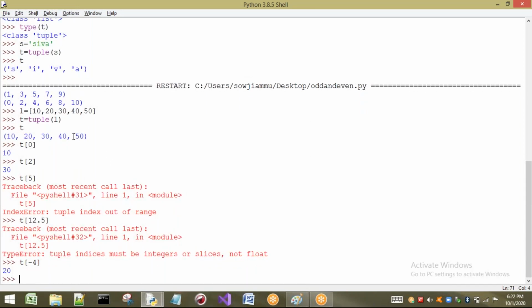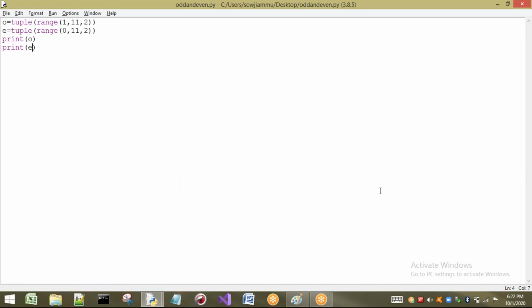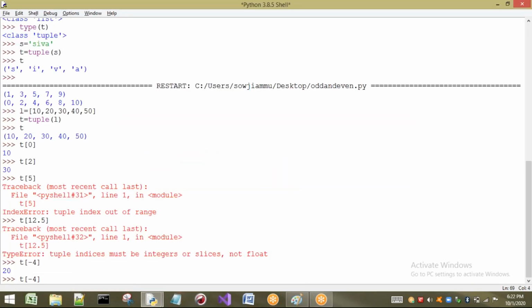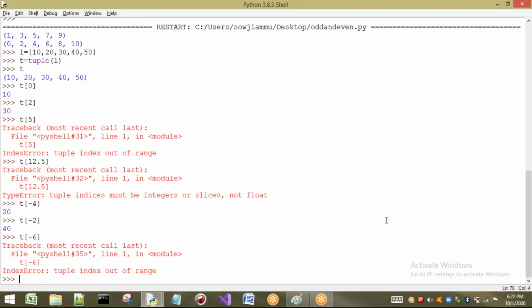The reason is that -4 means -1, -2, -3, -4. I think here, -2 means we should get 40. Right. Let us see -2. If you write -2, we are going to get 40. If you are going to give any index out of the values, same here also we are going to get tuple index out of range. So by using the negative index also we can access the members of our tuples.